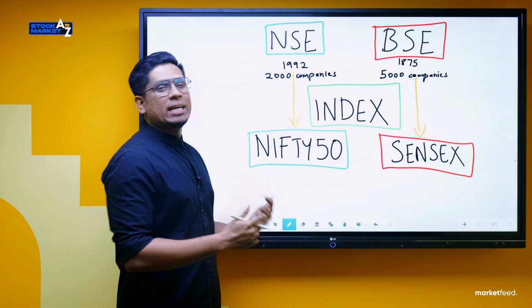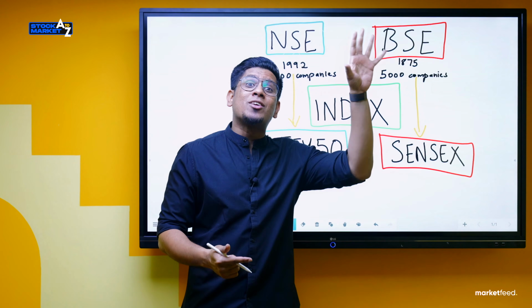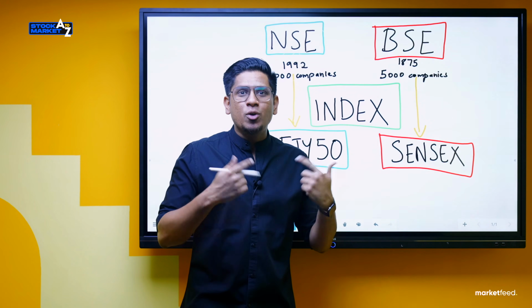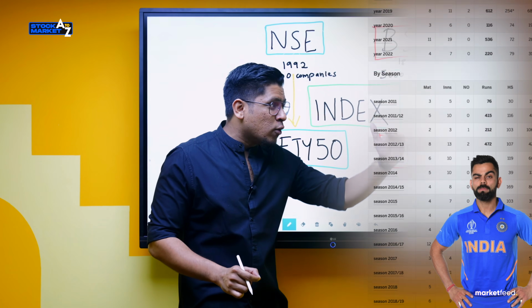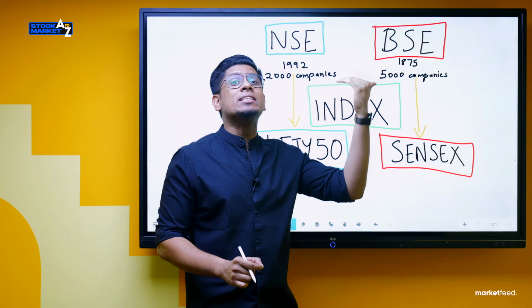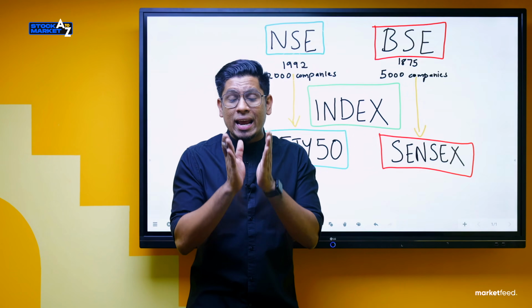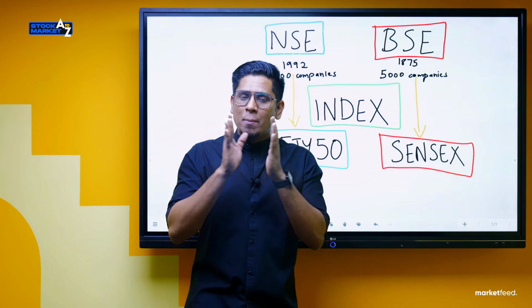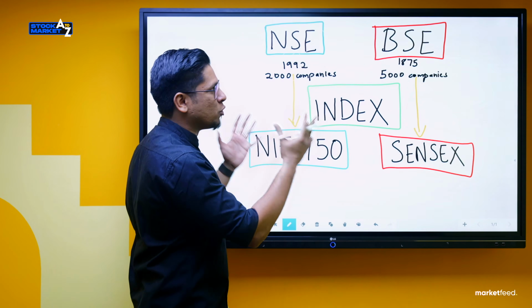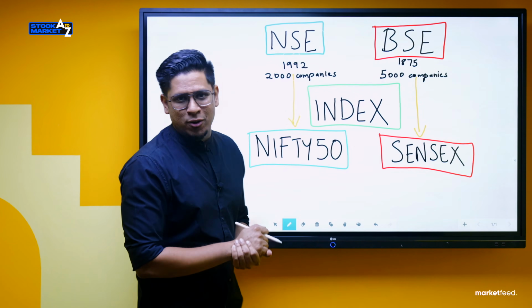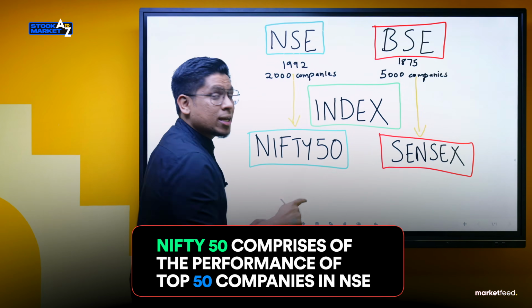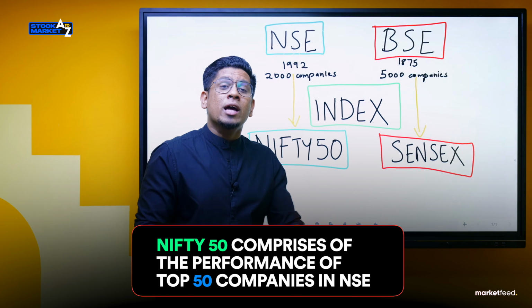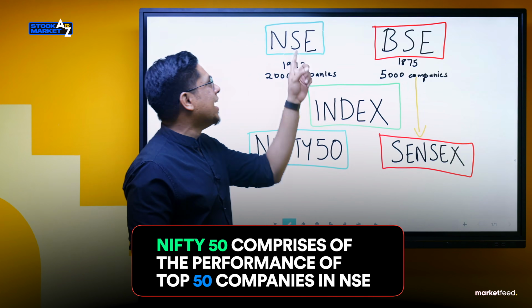In order to understand that, we'll have to revisit the Virat Kohli average calculation. How did we get to the average? We looked into all of Virat Kohli's innings, how many runs he scored, and then we arrived at the average number. But it is not the same case in the world of stock market. Let's take the example of Nifty 50. As the name suggests, Nifty 50 comprises the performance of the top 50 companies in NSE.